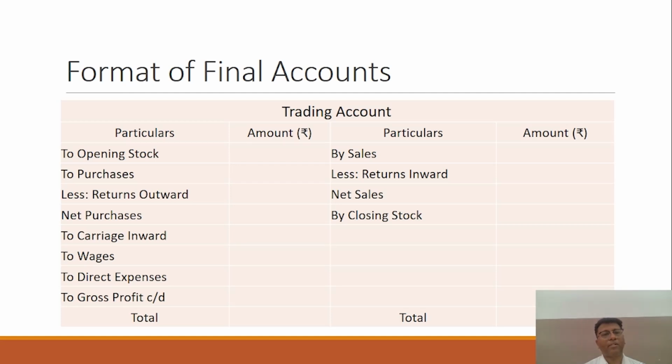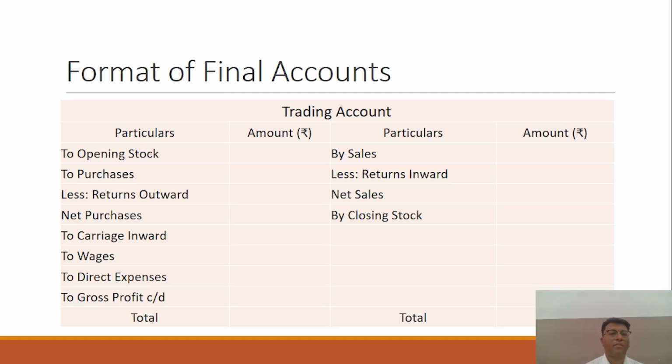The first item is opening stock. What is the opening stock? Suppose in your godown, in your store, you have some products which were not sold last year. So this is the opening stock this year, or you can say the closing stock of the previous year is considered as the opening stock for the current year. So the opening stock value would be mentioned in the trading account, and then purchase, right?